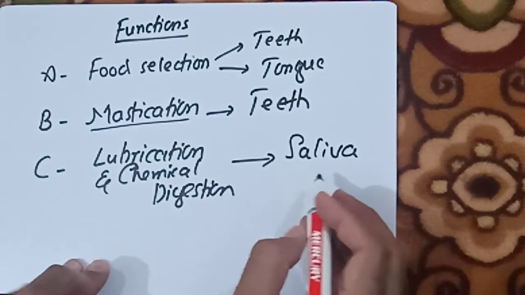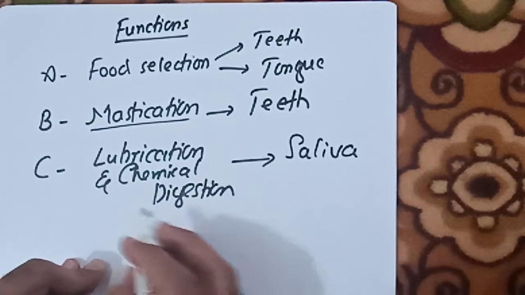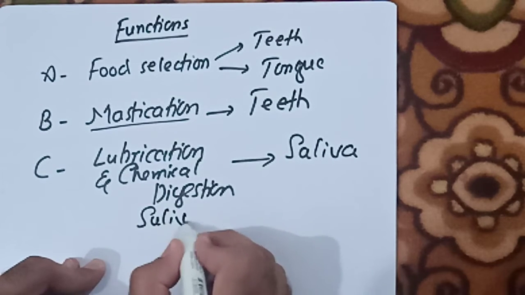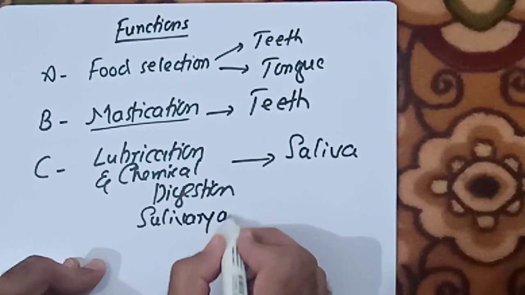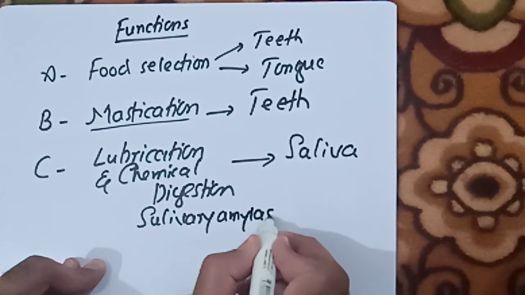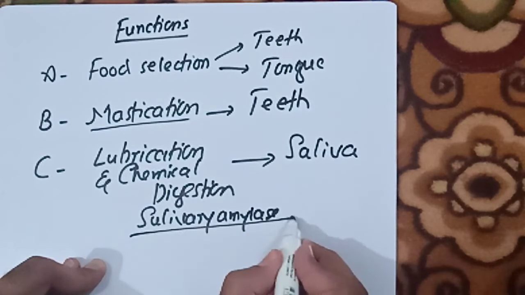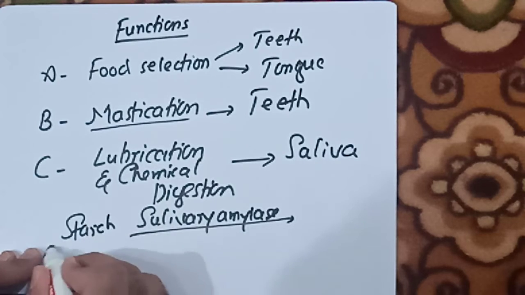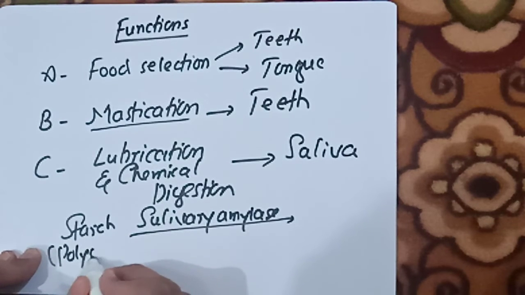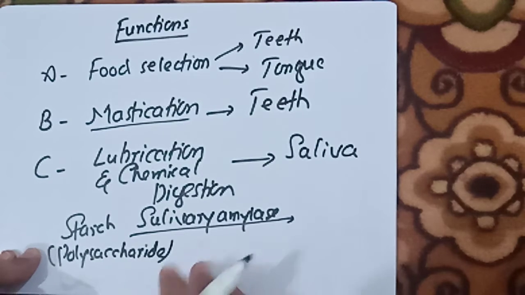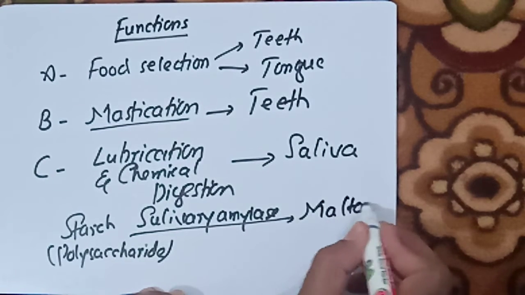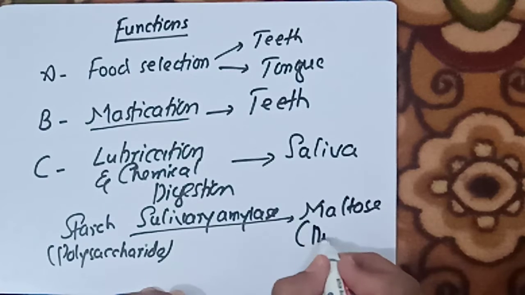This saliva contains an enzyme called salivary amylase, which will break the starch, a polysaccharide, into maltose, which is a disaccharide.